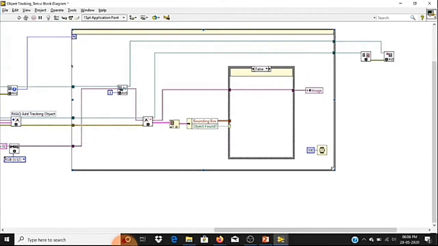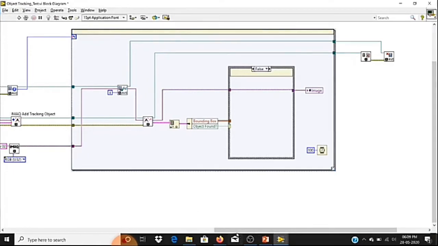In this for loop, we are going to perform two things. First, we want to play the video, and then in that video we have to track our object. Before we play a video, first we must know the number of frames in our video, so that I can make my loop run for the specified number of times.